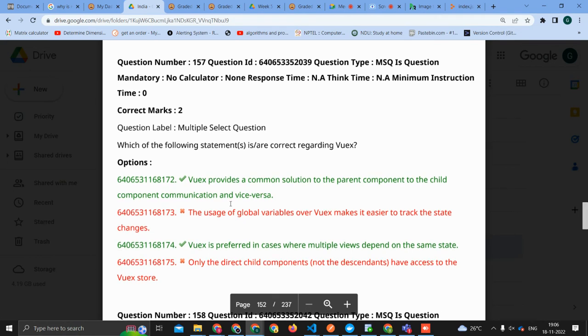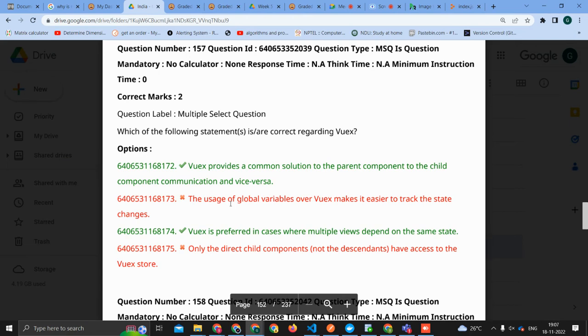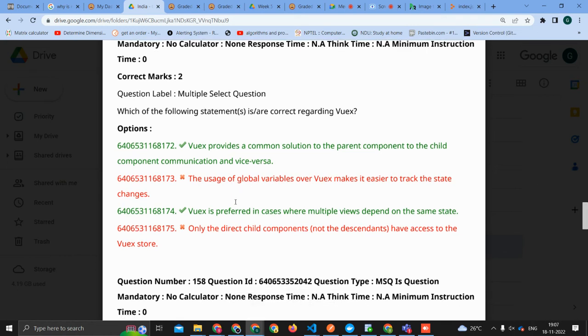The usage of global variables over Vuex makes it easier to track the state changes. I don't know about this. It's not because of that, right? Tracking the changes is done through mutations and so on, right? Am I right or wrong, guys? Priyanka, that is correct. The modifications are being tracked using the mutations, actions, and commit and context. So Vuex is preferred over global variables, basically.